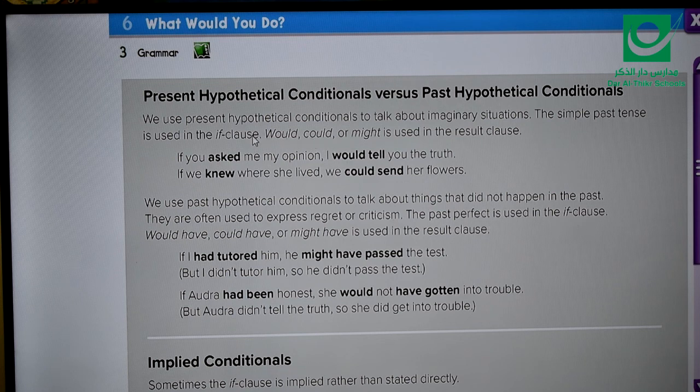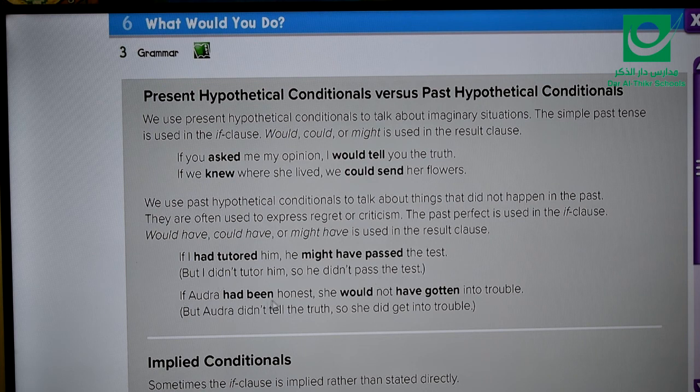So in the first one, we used past simple. But in this one, we're going to use the past perfect. And then would have, could have, or might have is used in the result clause. Let's look at the examples. If I had tutored him, he might have passed the test. That means I didn't tutor him, so he did not pass the test.